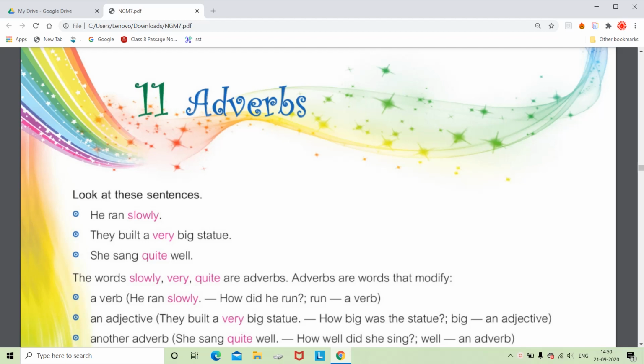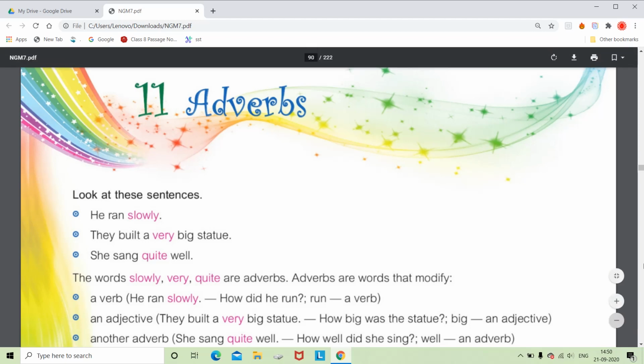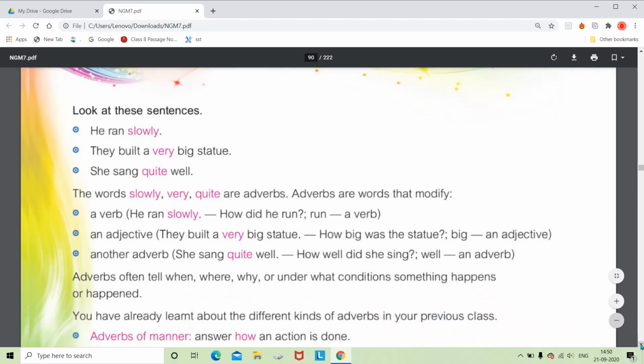Verbs show us the action, but how does that action happen, when does that action happen, why does it happen, how often does it happen. So if we want to ask something more about the action regarding its time, place, reason, manner, we can use adverbs. So in this chapter we will learn different types of adverbs which you have already learnt in your previous classes. Look at these examples first.